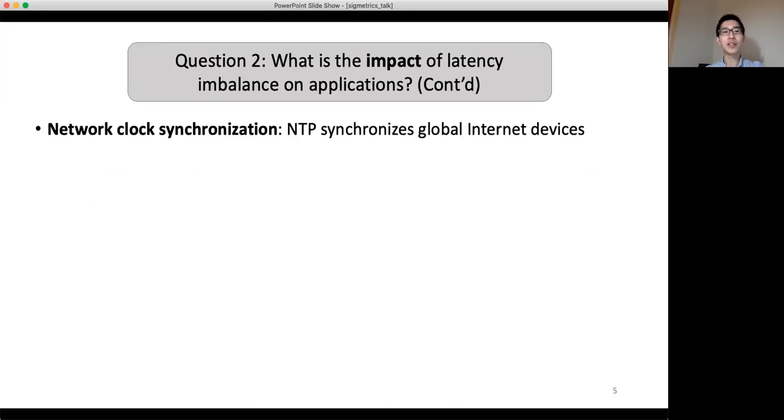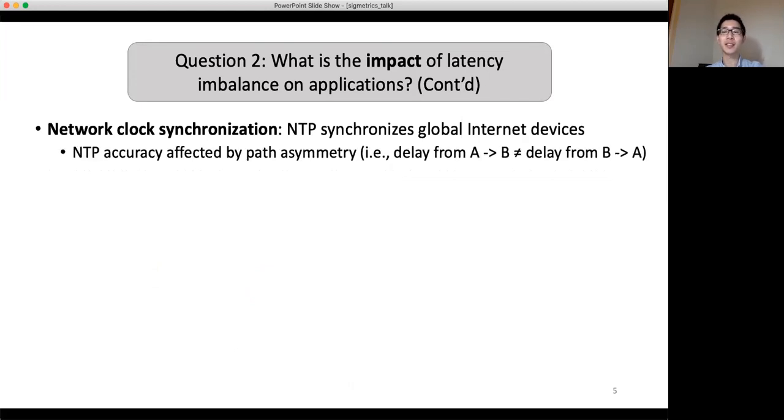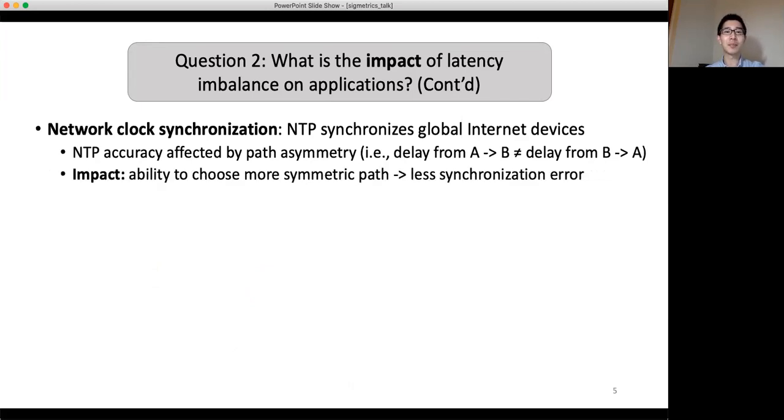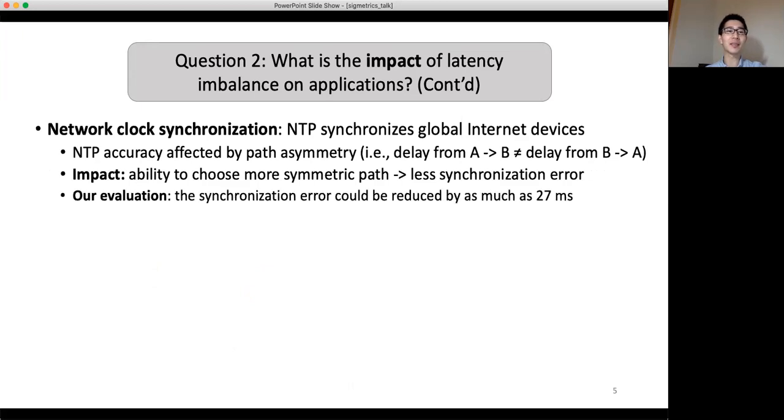The third application is network clock synchronization, more specifically the NTP protocol used to synchronize global internet devices. NTP accuracy is affected by path asymmetry. That is, the latency from A to B is not equal to the latency from B to A. Measuring latency imbalance gives us the ability to choose more symmetric paths, resulting in less synchronization error. Our evaluation showed that synchronization error could be reduced by as much as 27 milliseconds.